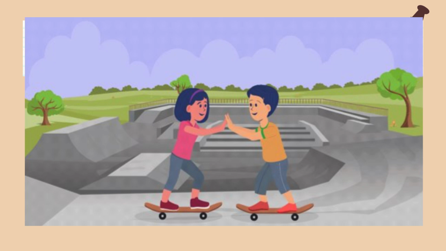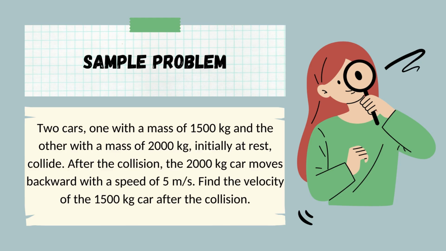Now let's have this problem solving number one. So we have two cars, one with a mass of 1,500 kilograms and the other with a mass of 2,000 kilograms, initially at rest, collide. After the collision, the 200-kilogram car moves backward with a speed of 5 meters per second. Find the velocity of the 1,500 kilogram car after the collision. So we're looking for the velocity, class. Take note. So again, let's first identify the givens of the problem.